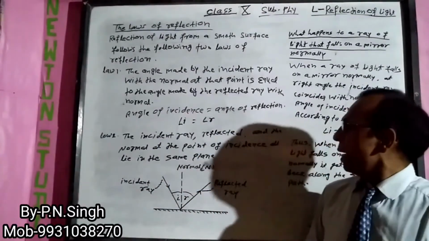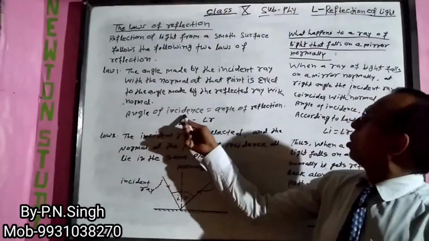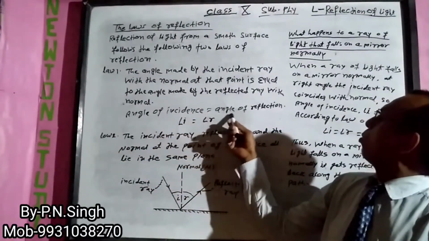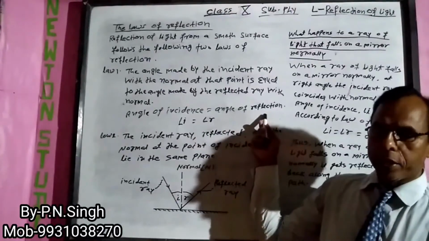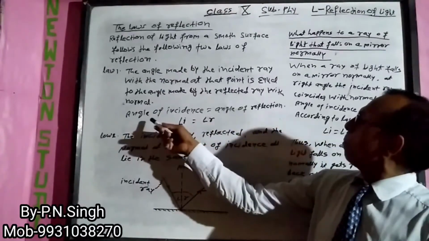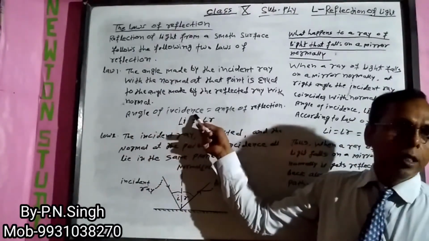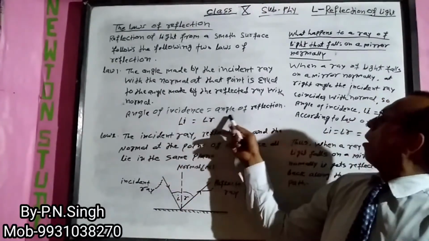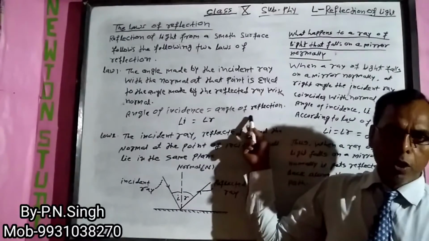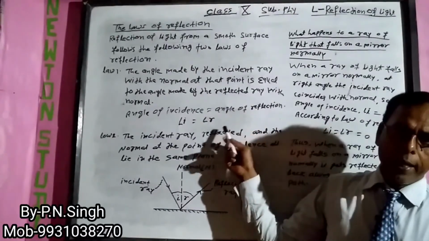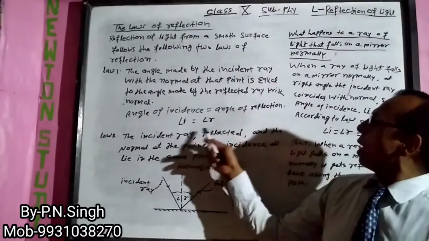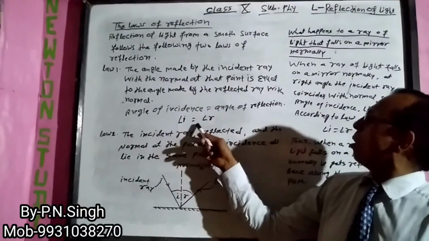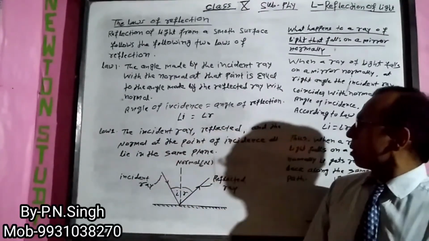It means that angle of incidence is equal to angle of reflection. Angle of incidence is denoted by the letter I. Angle of reflection is denoted by the letter R. Hence, angle I is equal to angle R.